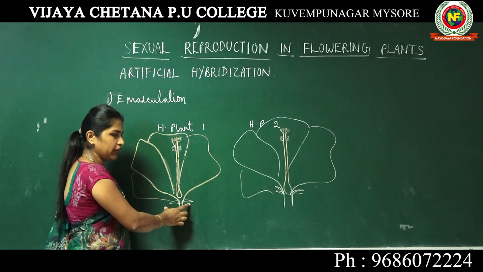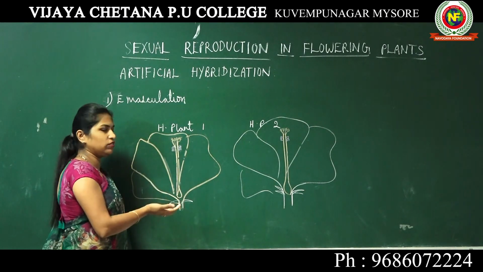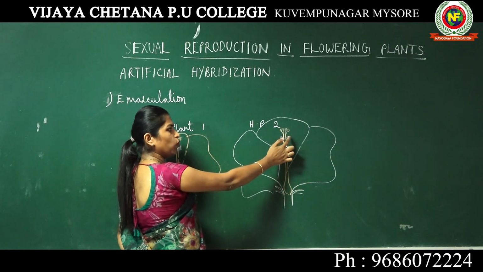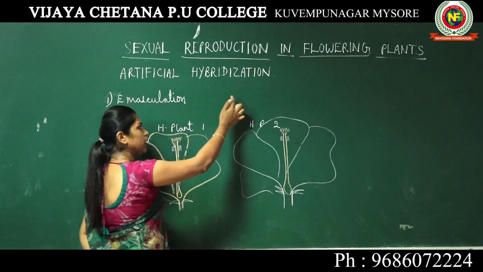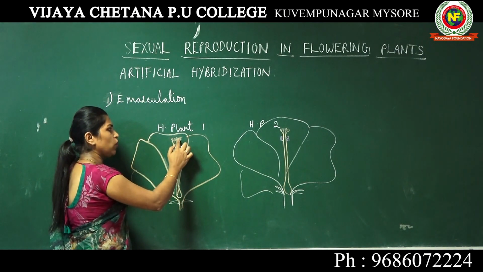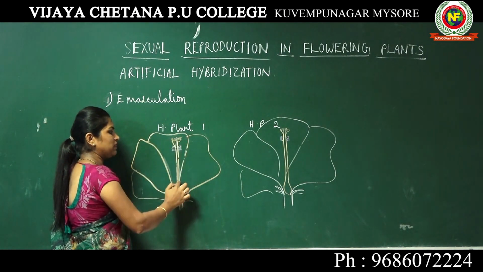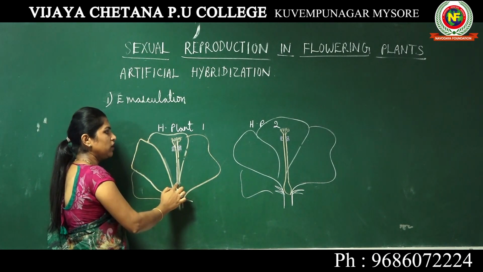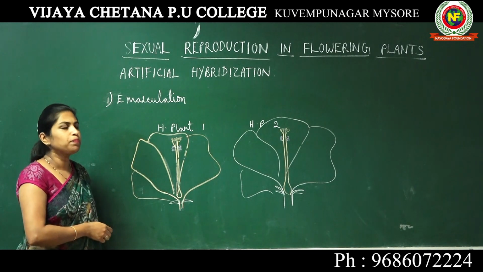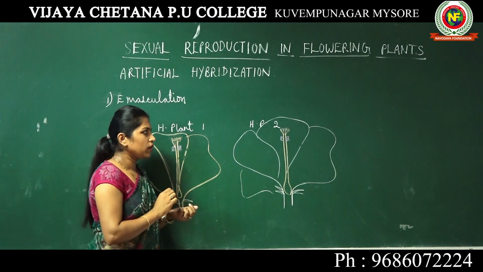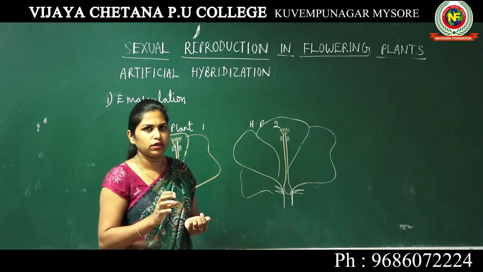As per the technique, I need to bring the pollen grains from this particular flower, and these pollen grains should be deposited on the stigma or the pistil of this flower, so that in the future we will get red color larger flowers. However, there is a problem involved here.